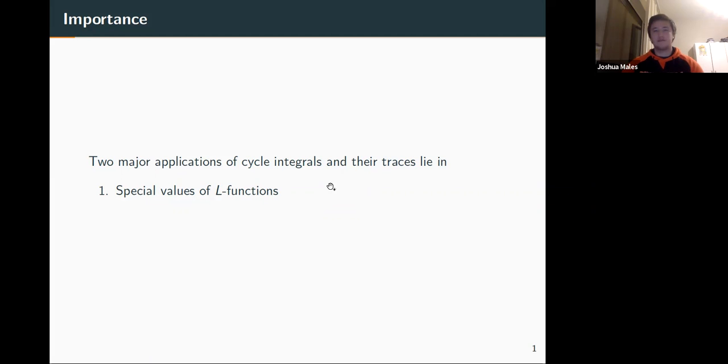The second is towards arithmetic geometry, in the Green functions on Grassmannians. Cycle integrals and their traces describe lots of these Green functions and certain values of them. They also appear in string theory, in loop amplitudes, and in algebraic geometry. Basically, these cycle integrals are everywhere.